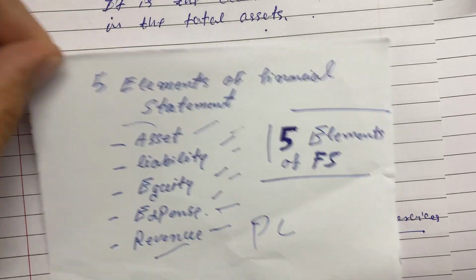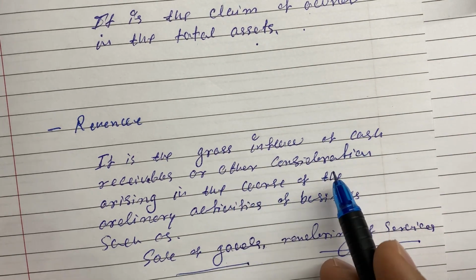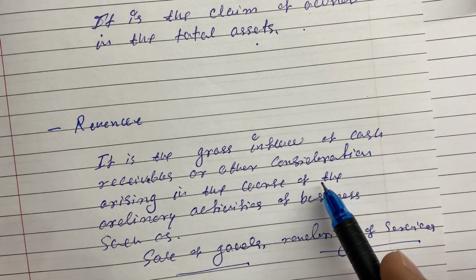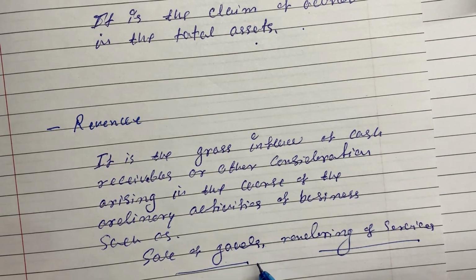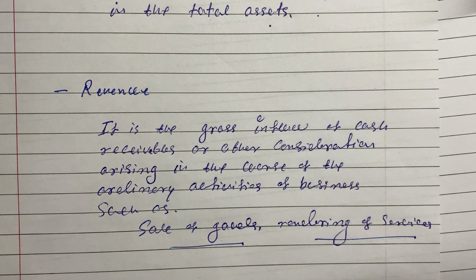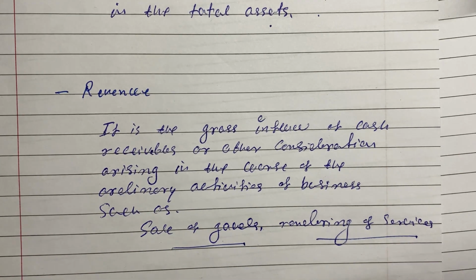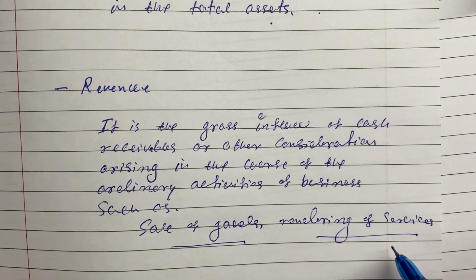Now we'll talk about what revenue is. It is the gross inflow of cash, receivables or other consideration arising in the course of the ordinary activities of a business, such as the sale of goods or rendering of services. In a business or a company, you want to sell your finished goods. Whatever you receive from the sale of the finished goods is known as revenue. It is the sale of goods or rendering of services.